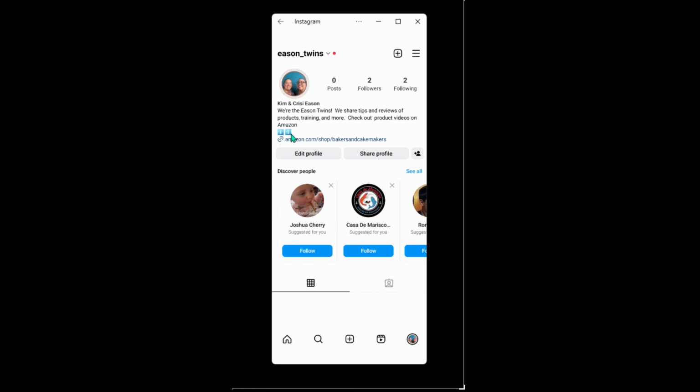So if we're using the exact same model we've been using, we would put in a description here about, save 40% on your first purchase, check out the offer here, whatever you decide to write, and then have the arrows, and then you would have your link to your landing page here. It is more important to have a specific call to action. Like this is kind of general, but that's because our call to action is to go to this site. This is our influencer shop on Amazon, and that's where we want to drive people for this particular brand. So our call to action is to drive traffic to that page.